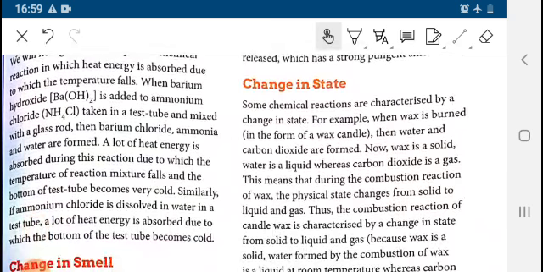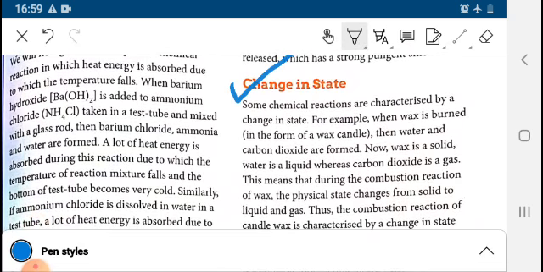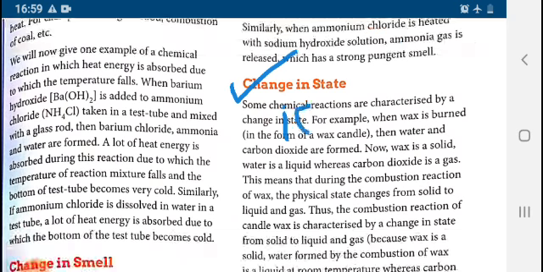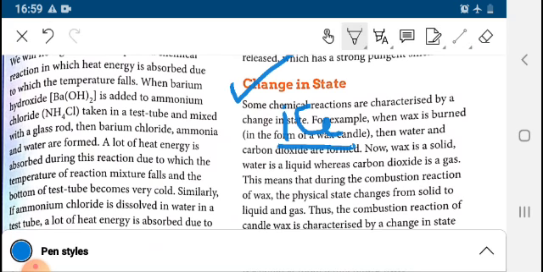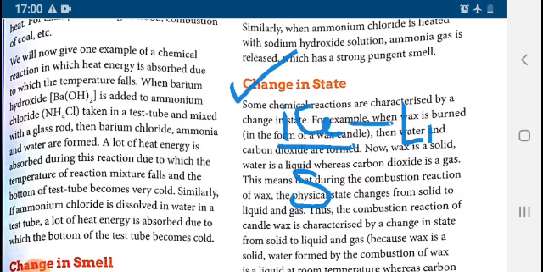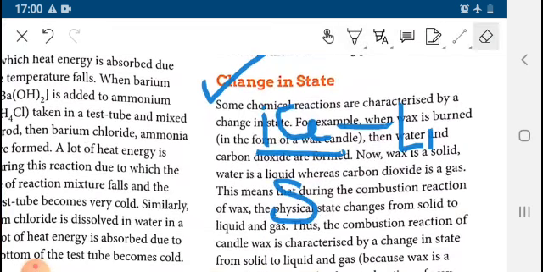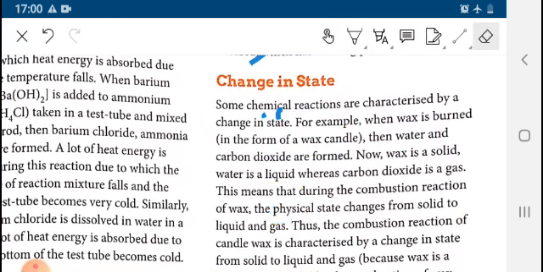Similarly, there is change in state when ice is heated. Ice is in solid state. When you are heating the ice, it will convert to liquid. That is change of state. Ice will be converted to water. That is change in state. So these are the various changes which occur during a chemical reaction.